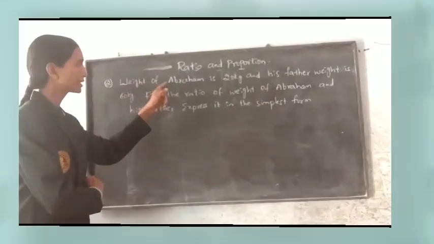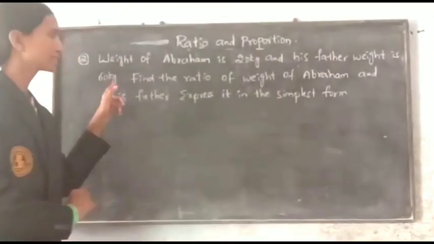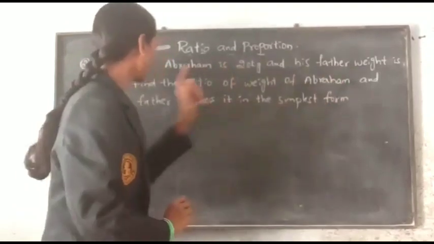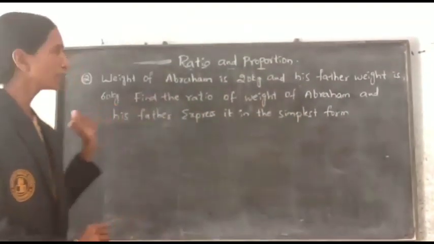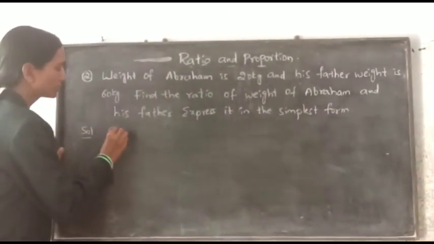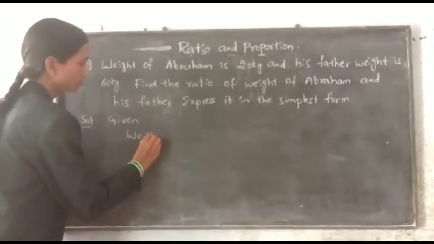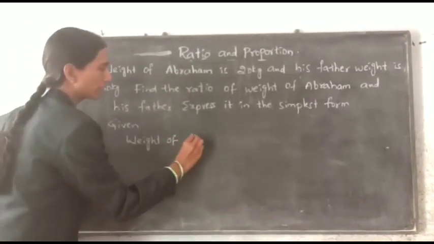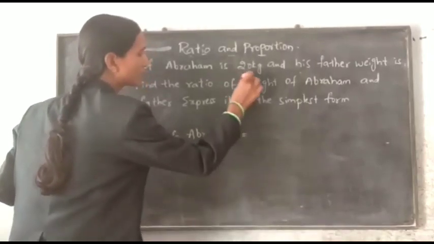Okay, like this: weight of Abraham is 20 kg and his father's weight is 60 kg. Find the ratio of weight of Abraham and his father. Express it in the simplest form. Okay, now the solution. What is given first? Weight of Abraham is equal to 20 kg.